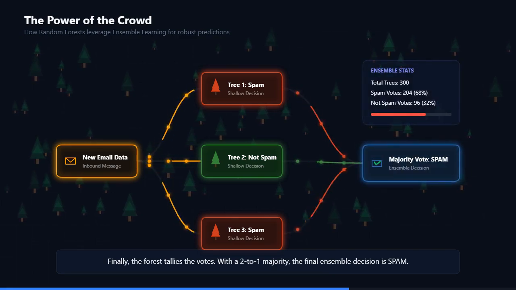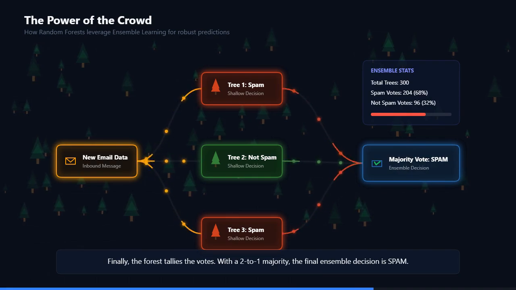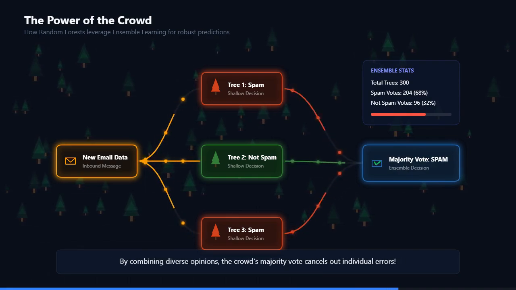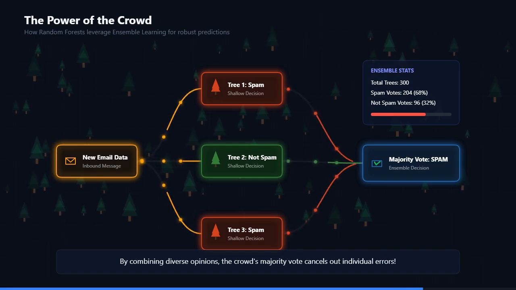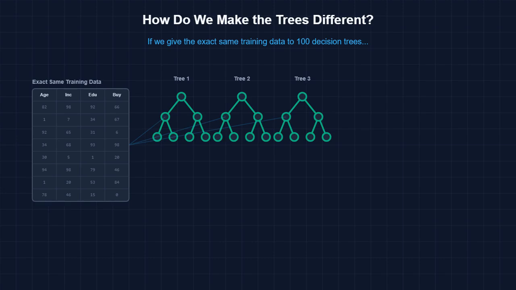Tree 1 might say, spam. Tree 2 might say, not spam. Tree 3 might say, spam. The forest simply tallies the votes. The majority wins.